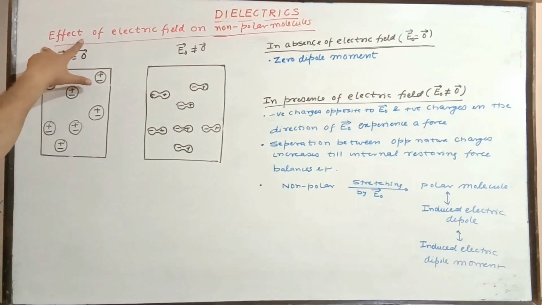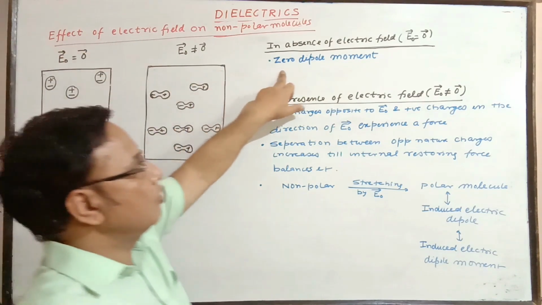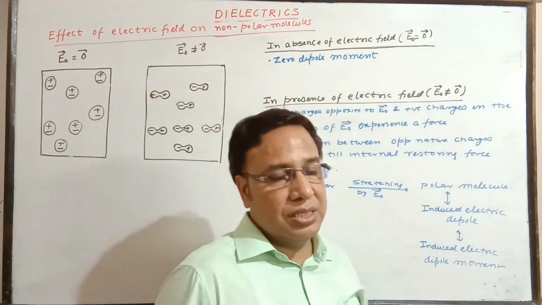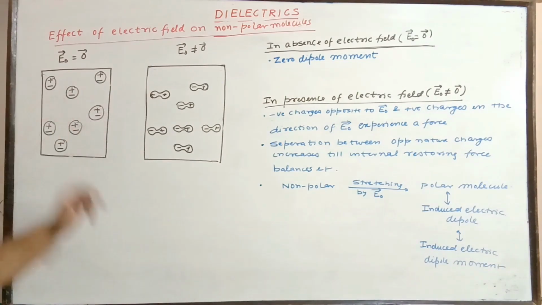Now, the effect of an electric field on non-polar molecules. In non-polar molecules, the centers of positive and negative charge are at one point, so the net dipole moment of each one is 0 in the absence of a field. That is what you see here.